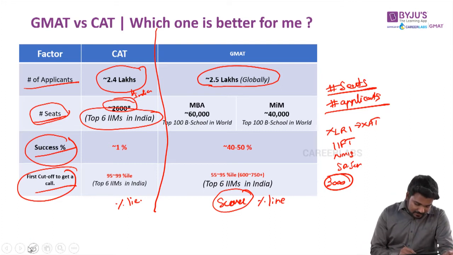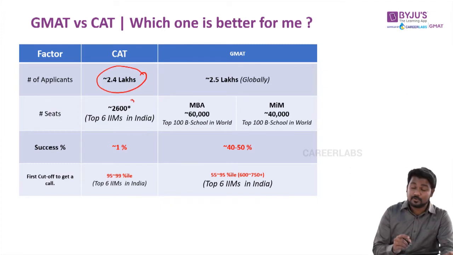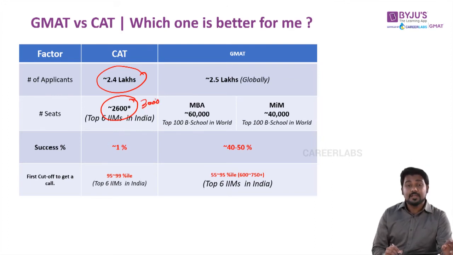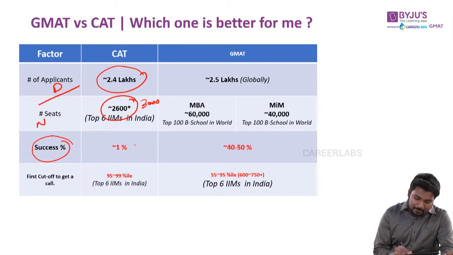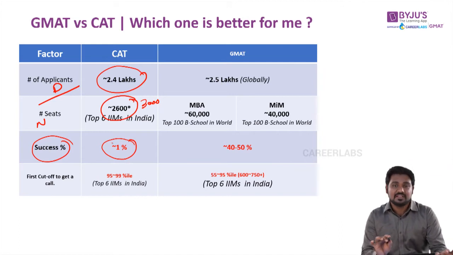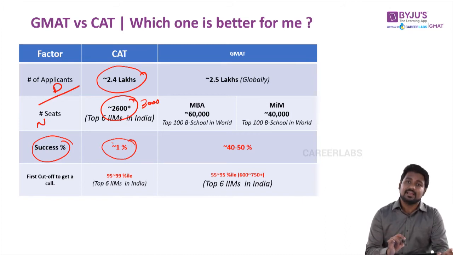Look at this. Let me just clear the screen off. The number of applicants is 2.4 lakhs. The number of people who crack the exam or have the option to get into a B school is around 2,600 to 3,000. So if you determine the success percentage, where this becomes the numerator and this becomes the denominator, the success percentage is approximately 1% or even less than 1%. What is the meaning of that? It is very simple, guys. If 100 people appear for the CAT, only one guy will get a seat or admission in one of the very good B schools in India.